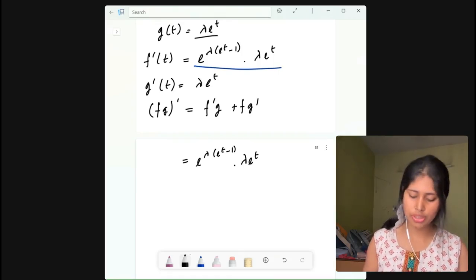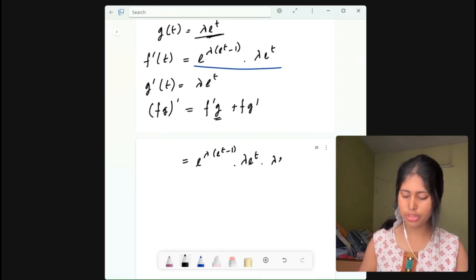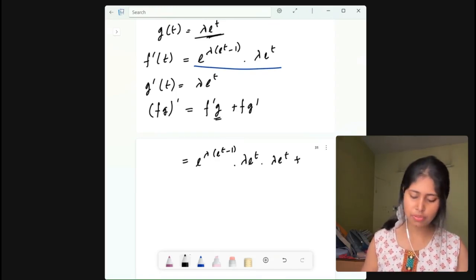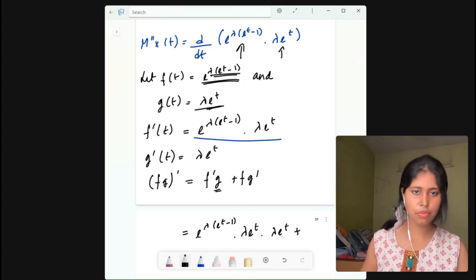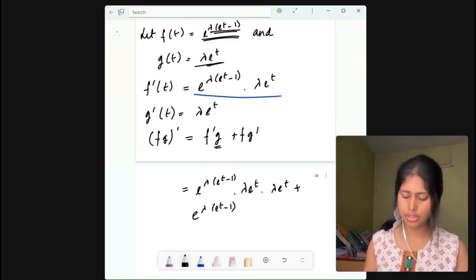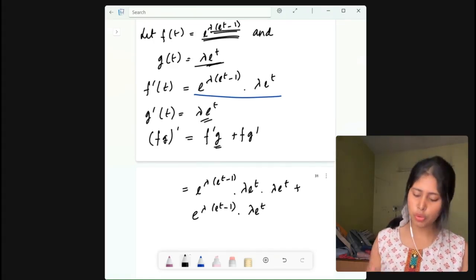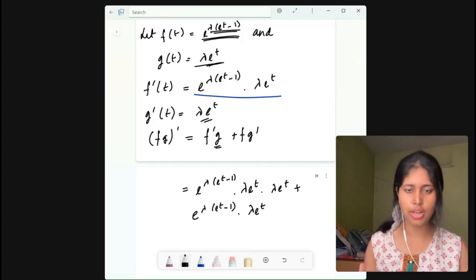And what is g here? G is this. So write it into lambda into e to the power t. Plus, what is f? F is this, right? So let us write e to the power lambda into e to the power t minus 1, right? Into g dash. And what is g dash? It is again this, lambda e to the power t. All right, now you have got the product rule differentiation.